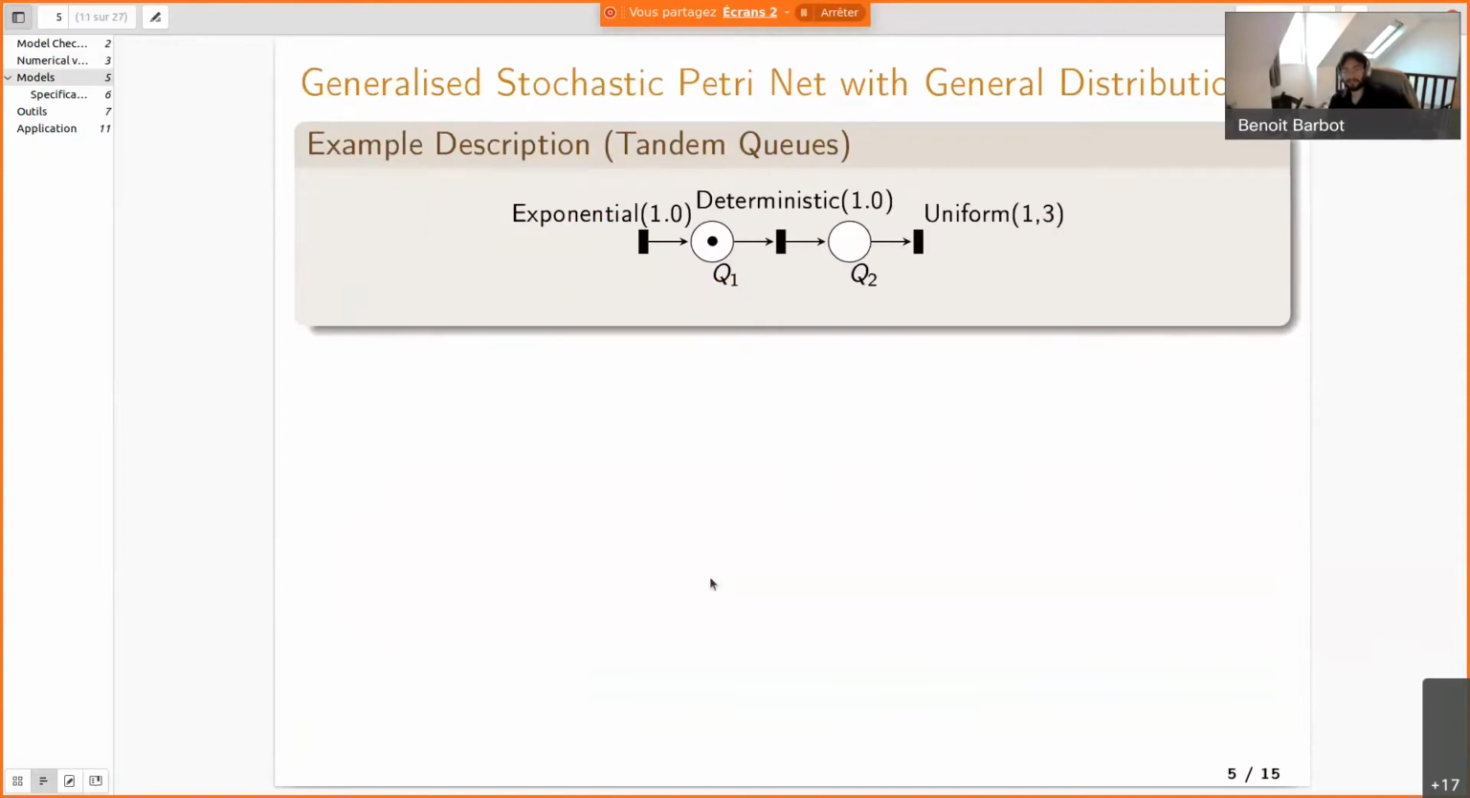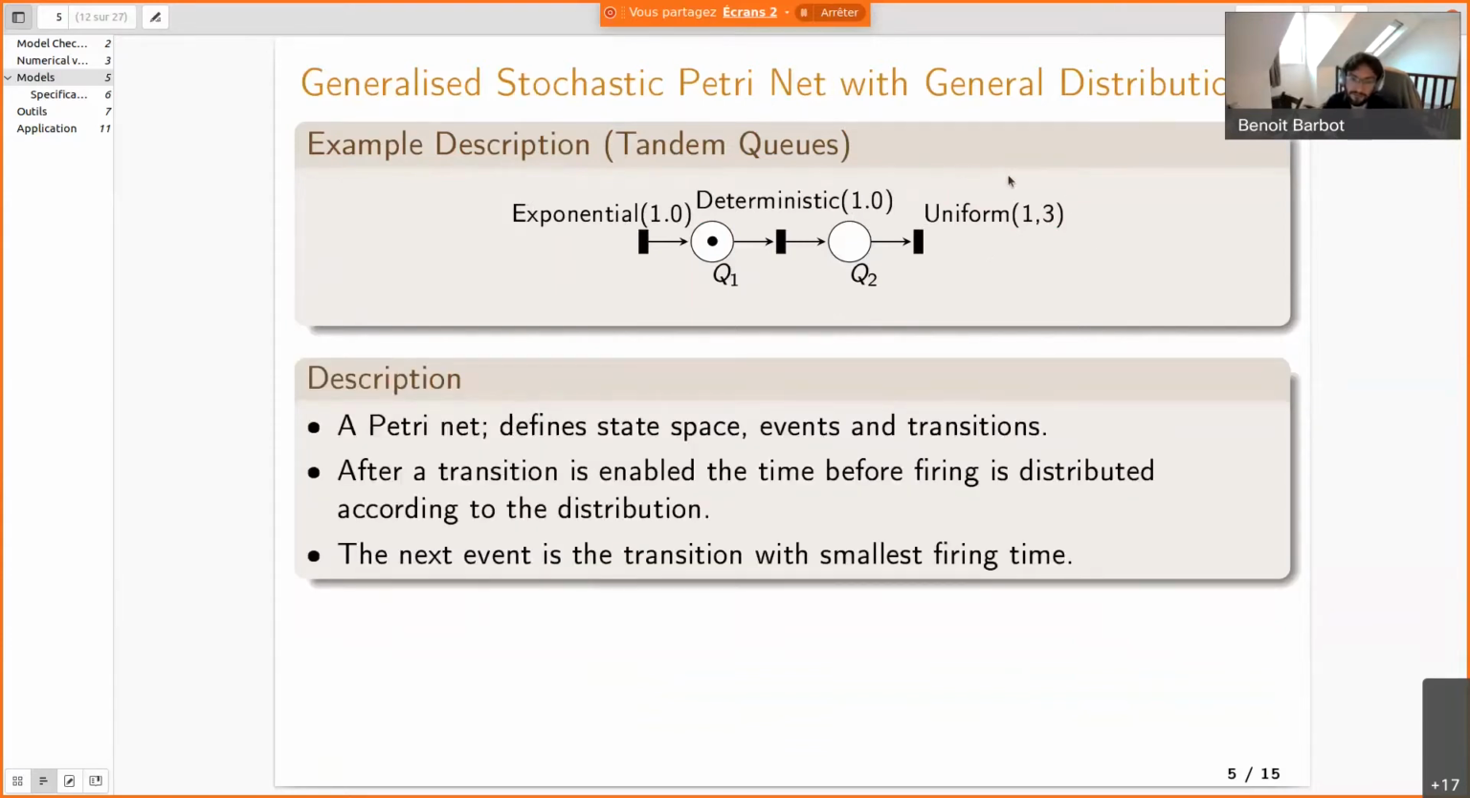So the tool I will present uses as input general stochastic Petri nets with general distribution. It means you have a Petri net, and I guess you all know them well, and you can put distribution over the time on each of the transitions. When the model is simulated, all the available transitions are examined by the tool. The time is sampled for each of these distributions, and the shortest time is taken for the next step of simulation.